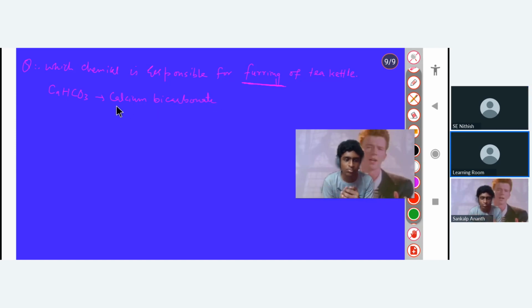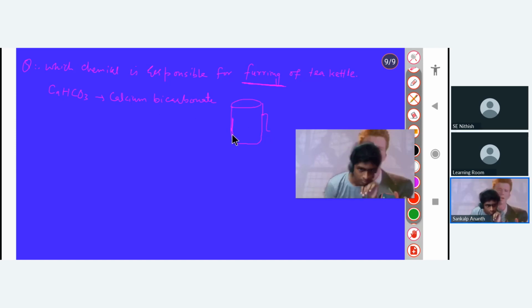Furring of the tea kettle, okay, I will tell you. For example, let's say this is the inner surface of a tea kettle. And now, when we have this calcium bicarbonate, it forms a layer. It forms a scale here.